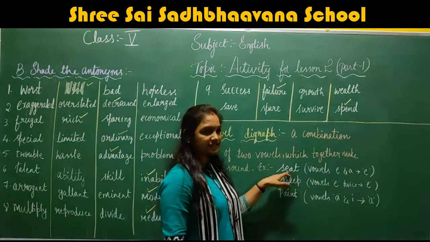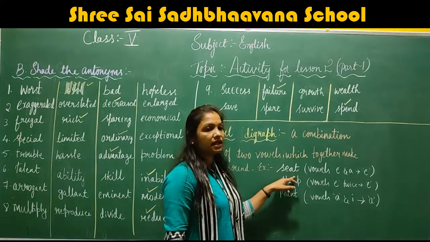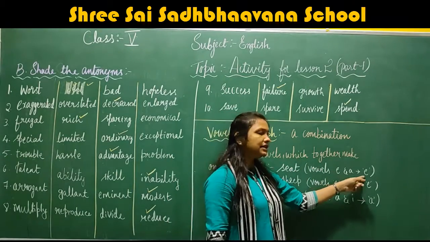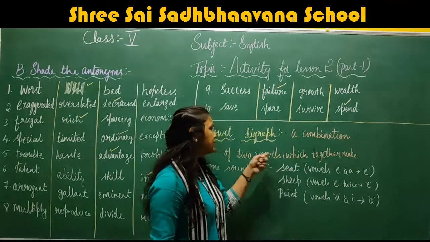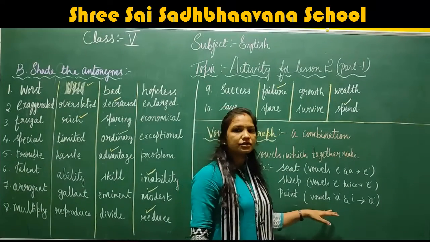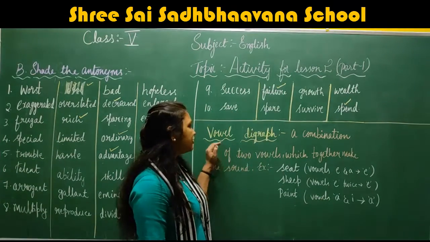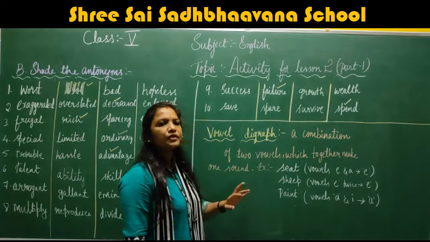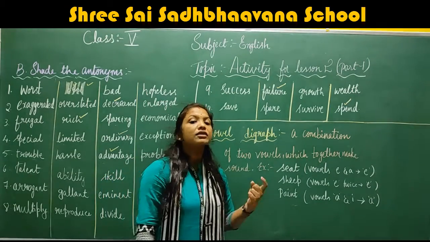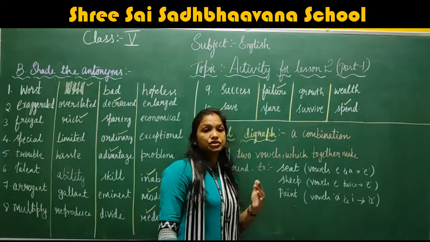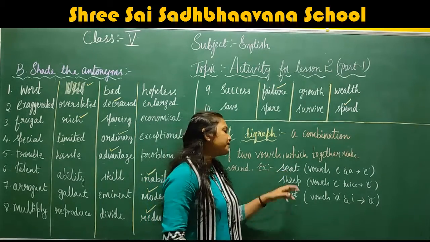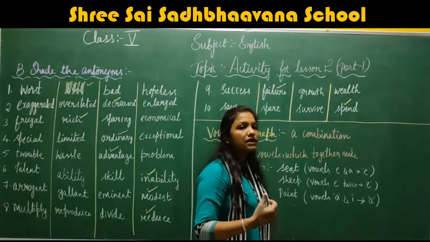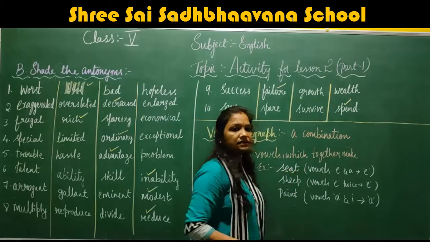Here two vowels E and A are vowels, right? So these two vowels make a single long sound E, and seat is a vowel digraph. Understood? What do you mean by vowel digraph? Vowel digraph means a combination of two vowels which together make one sound. It may be a long sound or short sound. Example, seat. Here, the two vowels E and A give the single long sound E.